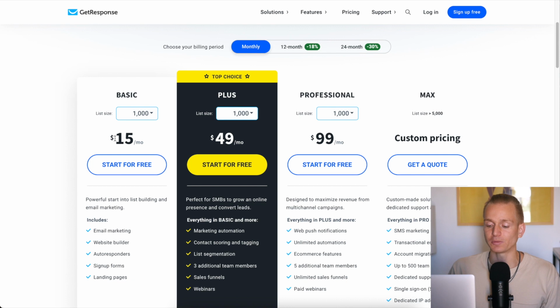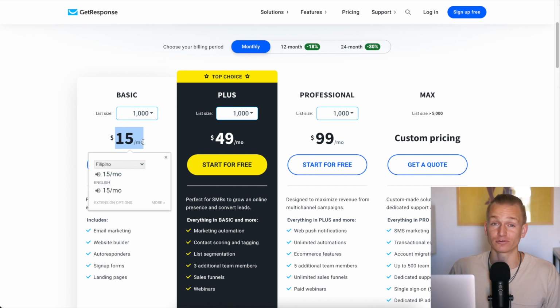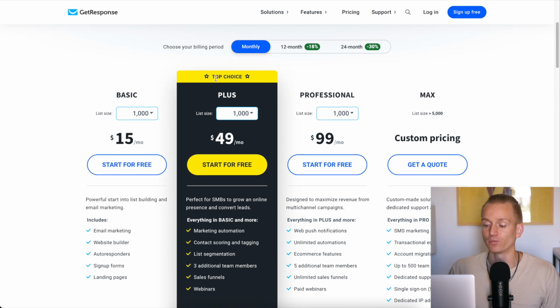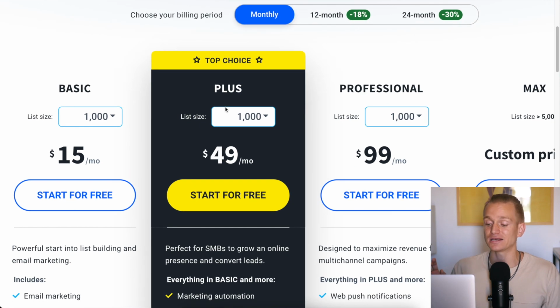And that's why it's so much cheaper. That's why it's only $15 a month, which is super cheap. But really, honestly, for most people, what I would advise is you will need to go with the Plus plan, and the Plus plan is $50 a month. So that is a lot more expensive than Mailerlite, but again, you are getting all of those additional features that can add up to a lot more revenue for you.